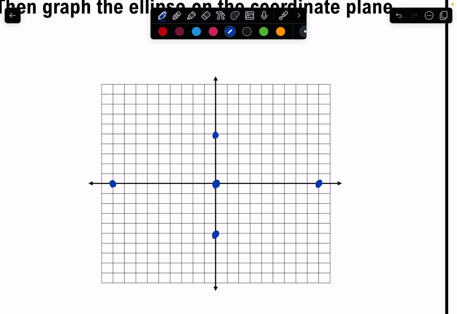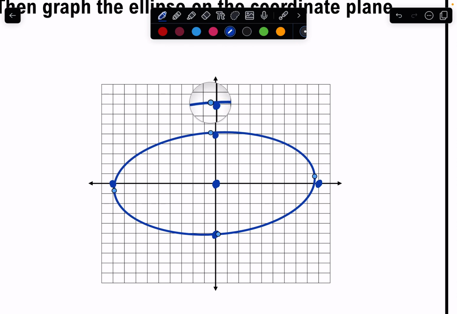And now I can graph my shape. So I can kind of fill that in to the best of my ability here. Yours may look weird. I have my iPad, so I have a little bit of an advantage again. Okay, good enough. All right.